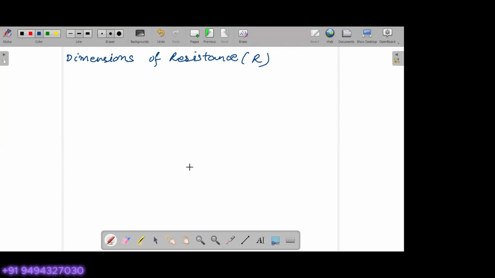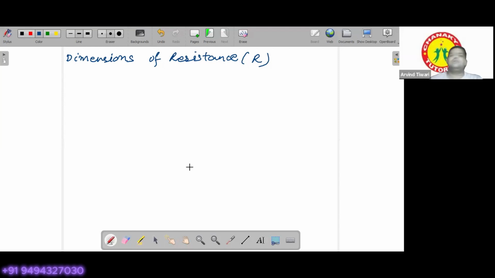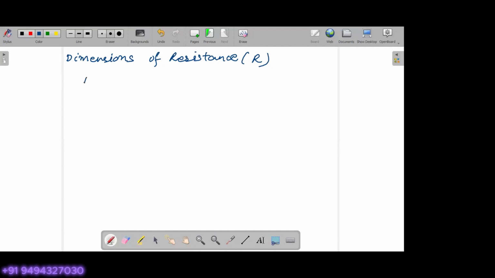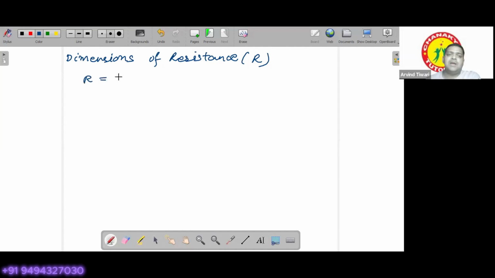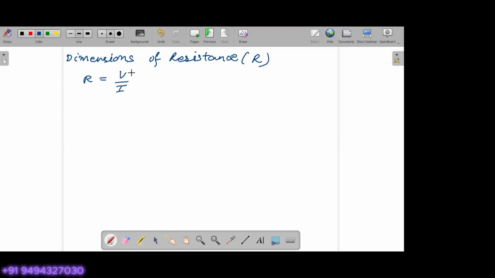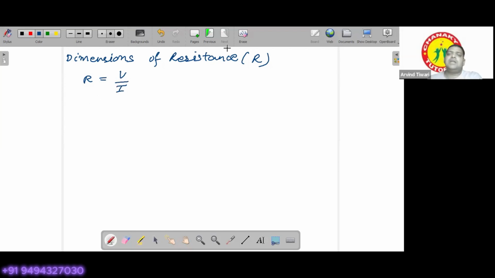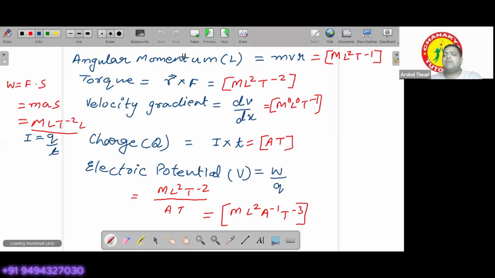First of all, we will write the formula for resistance. The formula for resistance R is given by V by I, where V is electric potential. The dimensions of electric potential we have calculated here.